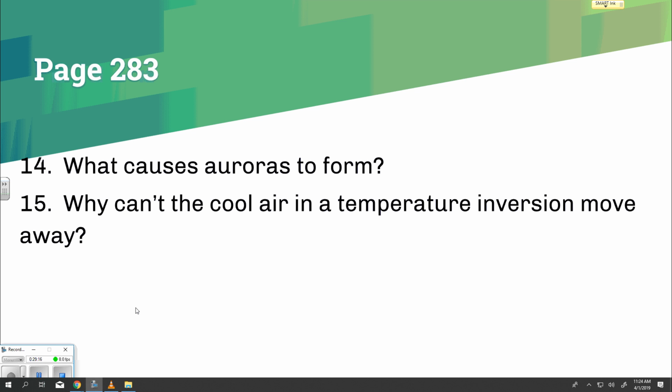What causes auroras to form? Question 14. Ions in the ionosphere interact with solar radiation.